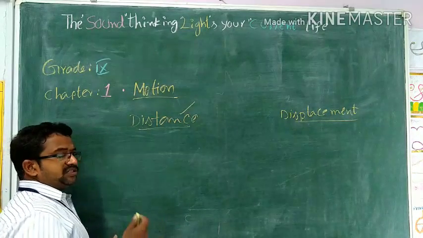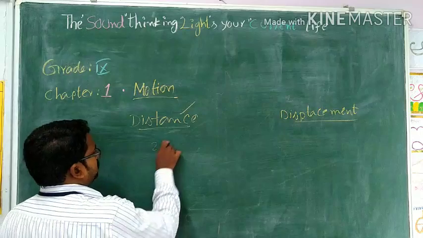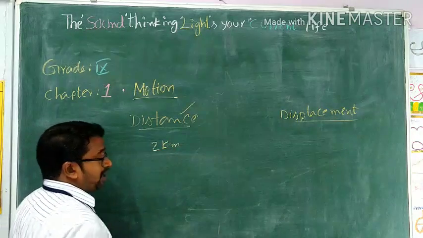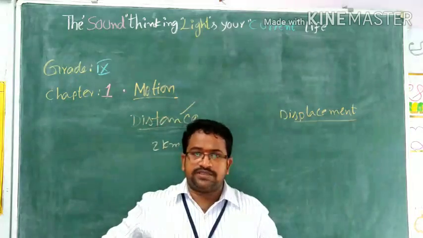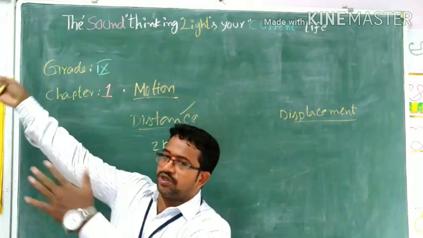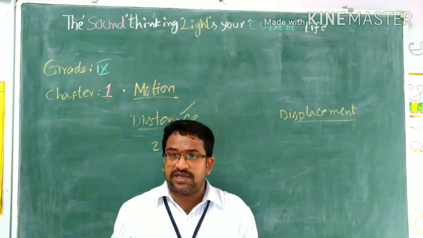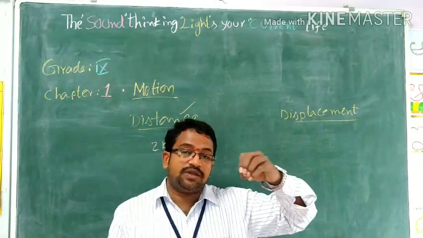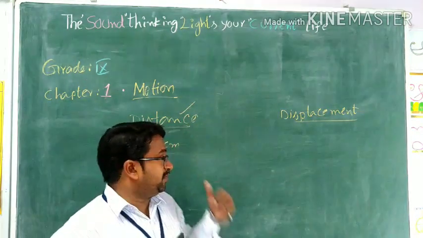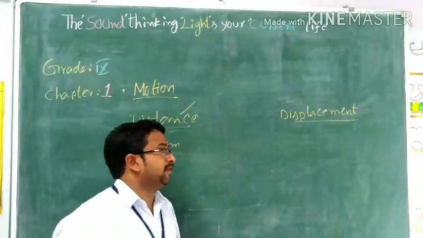What is the distance of your house? You may say 2 kilometers. I am asking only distance. You will say just 2 kilometers. From this point, I will go like this 2 kilometers. But would I get to their home, because his home may be on this side? So the information given by the particular fellow may not be sufficient.